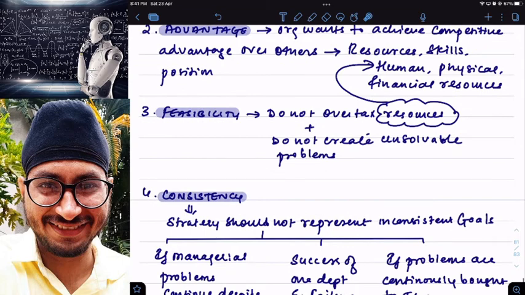Next, sir, I don't want to overtax my resources. Means I don't want to overutilize my resources. It may be financial resources, human resources, physical resources. Otherwise, it will create problems which I can't solve, unsolvable problems. Then also, I can go for strategy audit.